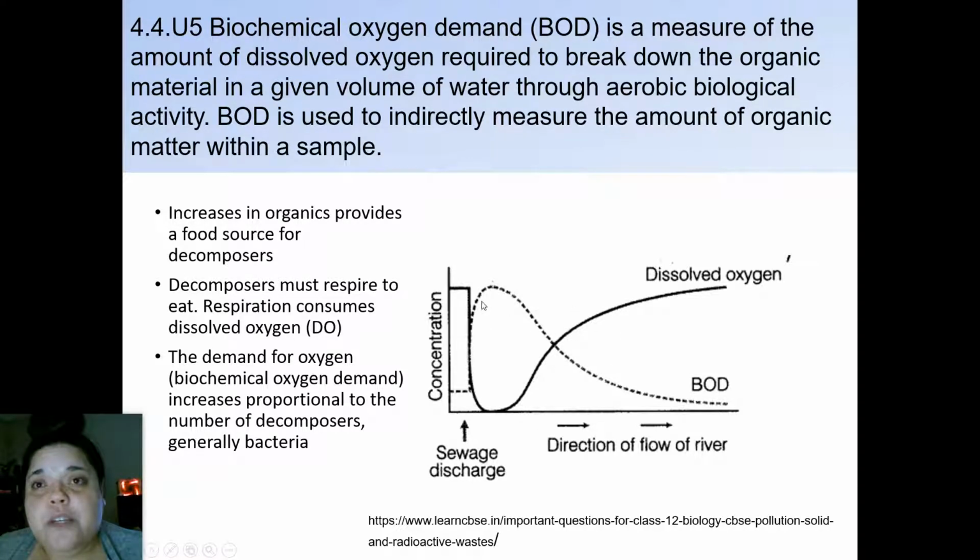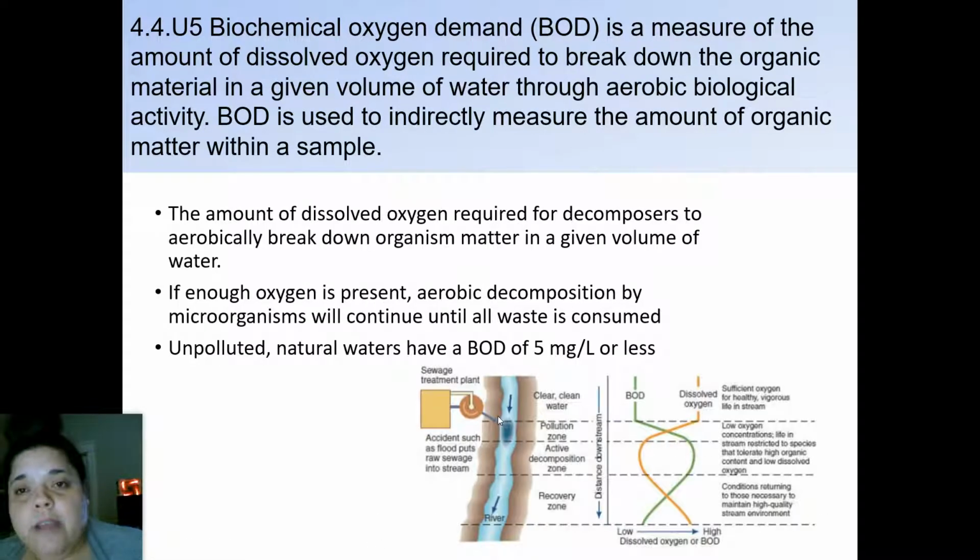And then we have our BOD, our biochemical oxygen demand, which ends up decreasing more and more, because if we don't have any dissolved oxygen in there for the demand that we have, that means there's a higher level of respiration that's consuming that dissolved oxygen. So this is where the consumption occurred. Once that consumption was done, the BOD goes down and the dissolved oxygen goes up. But this is the rate where we saw a lot of dissolved oxygen demand, and then our BOD, because of that sewage discharge that was being broken down in that particular area.